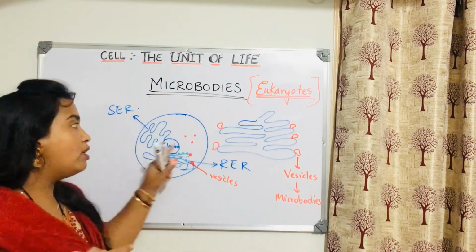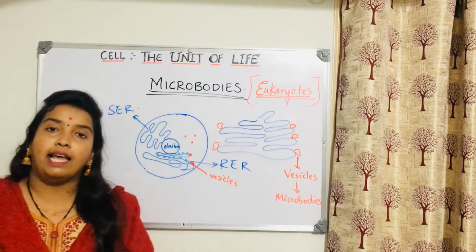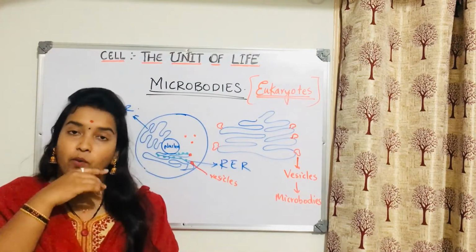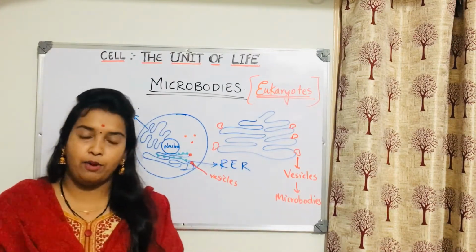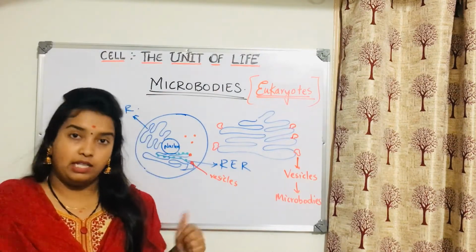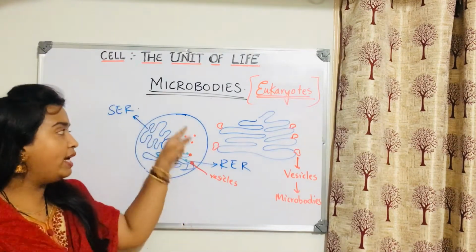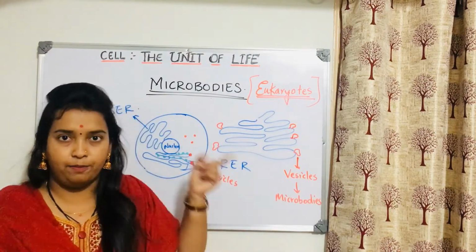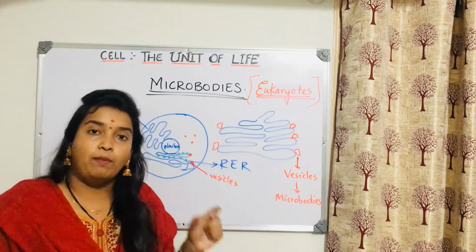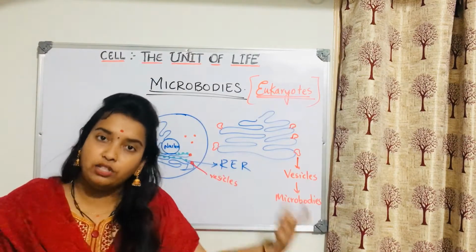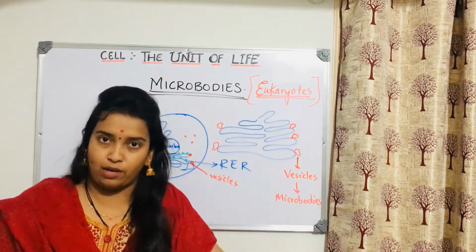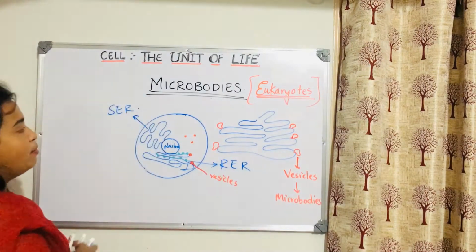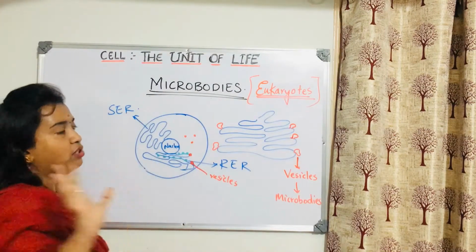Then what will happen? What do these vesicles have within them? They have proteins within them. Why? Because if they are produced from rough endoplasmic reticulum, then obviously proteins are there in them. Then when they are moving in the cytoplasm, many other proteins will get embedded into it. And then it forms a particular microbody based on its function. There are different types of microbodies. Now they'll be moving in the cytoplasm. They have so many functions to do.